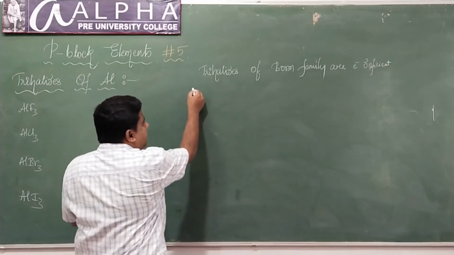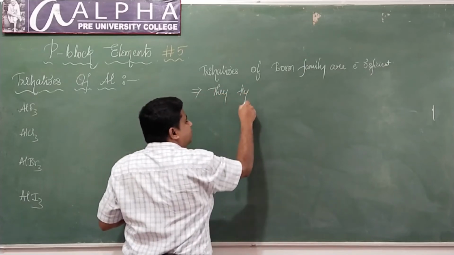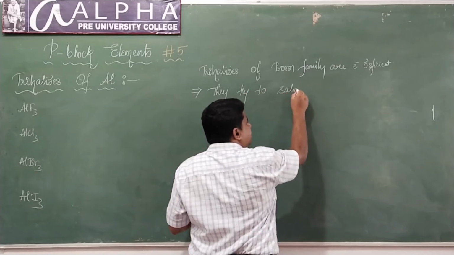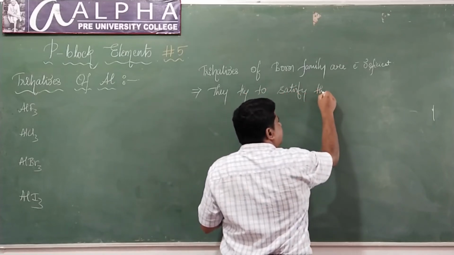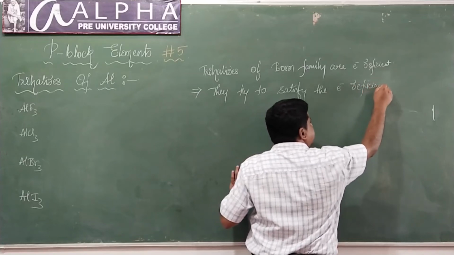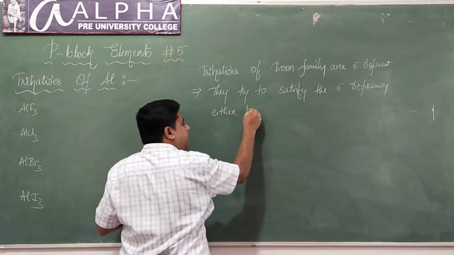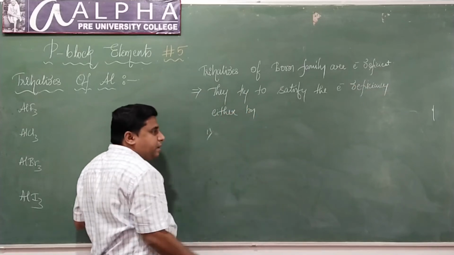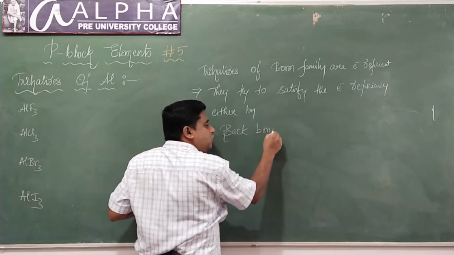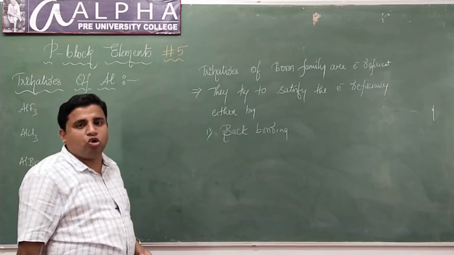They try to satisfy the electron deficiency either by back bonding, which we learnt in the case of boron trifluoride and boron trichloride, correct?